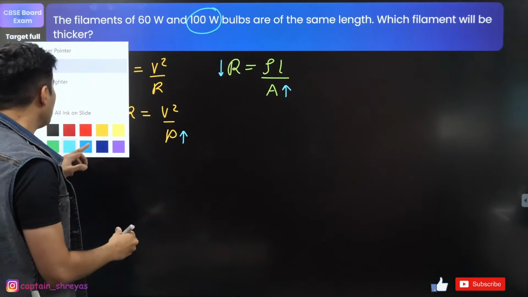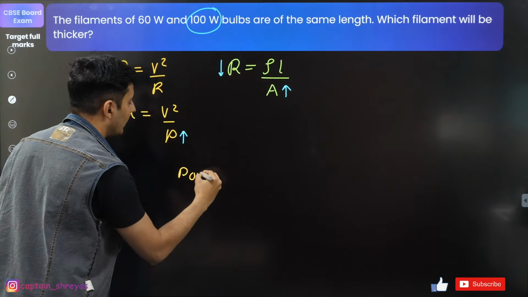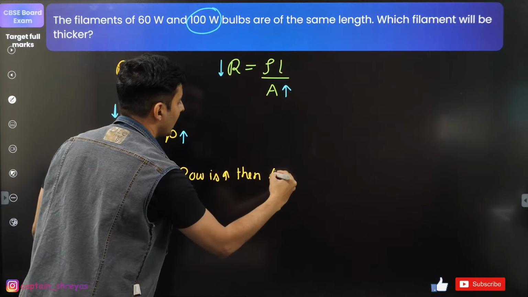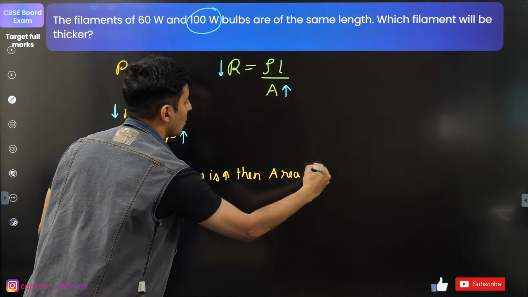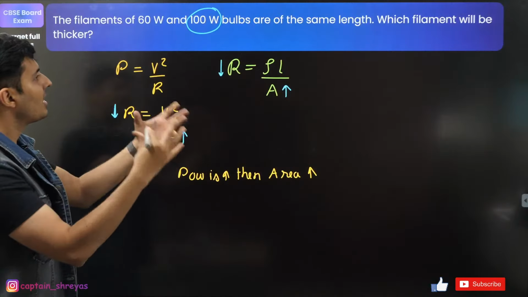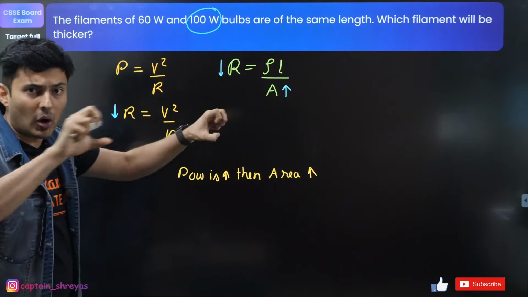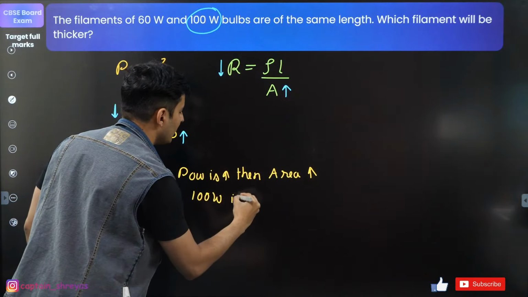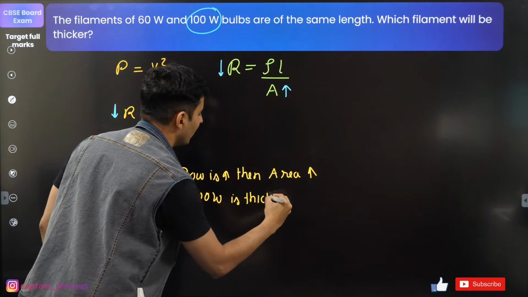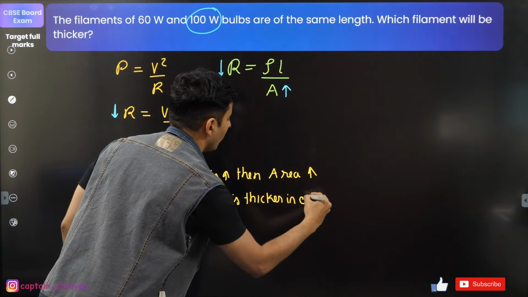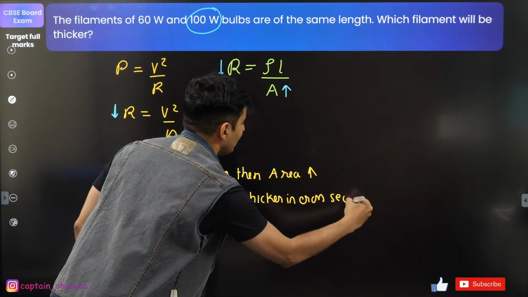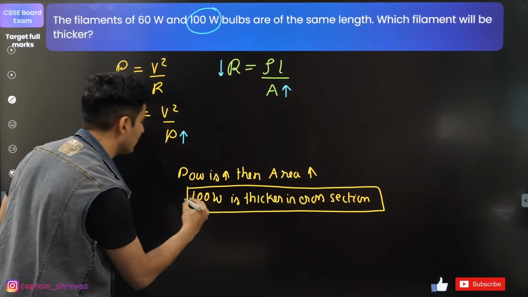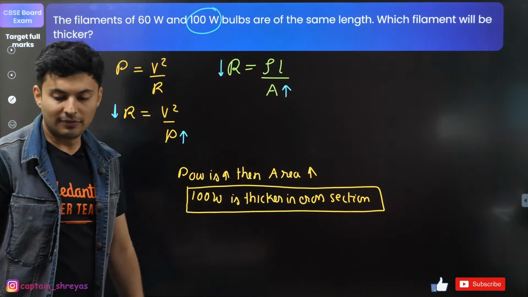What does this tell you? Clearly, if power is more, then the area is also higher. So which one will have higher cross section? It's obviously 100 watt. So 100 watt is going to be thicker in the cross section. Definitely it will have a thicker cross section. So you're going to block this or highlight this or underline this. So that is the final answer.